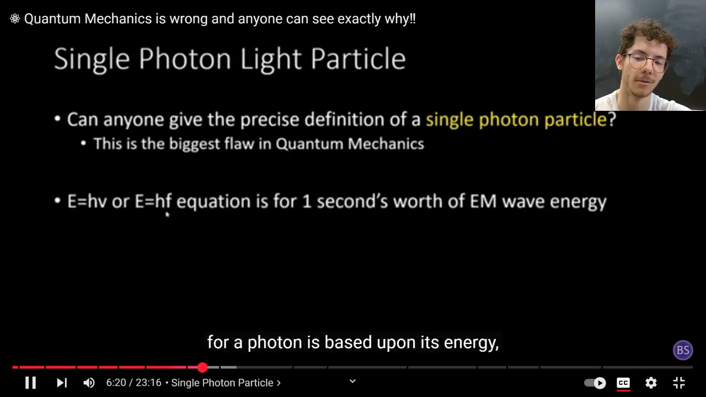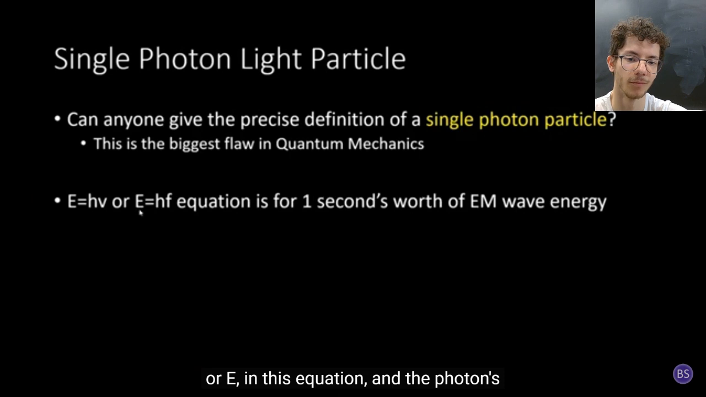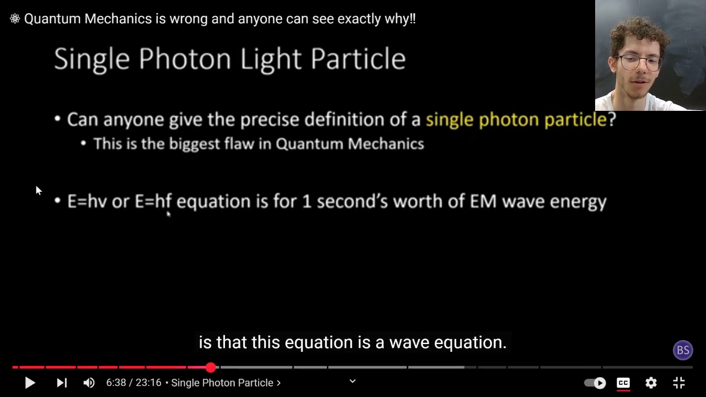Standard definition for a photon is based upon its energy, or E in this equation. And the photon's energy is proportional to its frequency, or F in this equation. And the kicker here is that this equation... Okay, so the Planck equation describes the energy of a photon at a moment, not over a period of time. He's saying that this frequency term here means that it's an energy over 1 second, but that's not how the Planck equation works. The energy of a photon is instantaneous. The Planck equation gives the energy of a photon at a moment, not over a duration of time, not over 1 second. Is a wave equation.